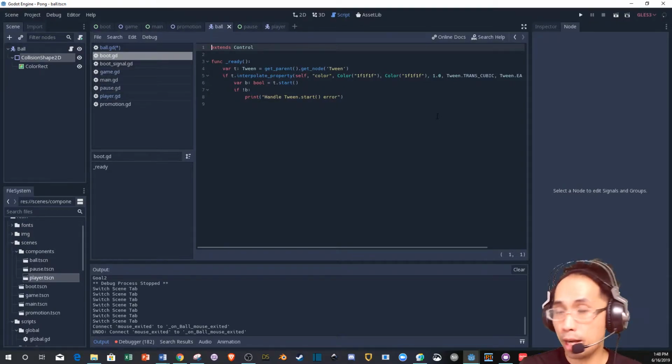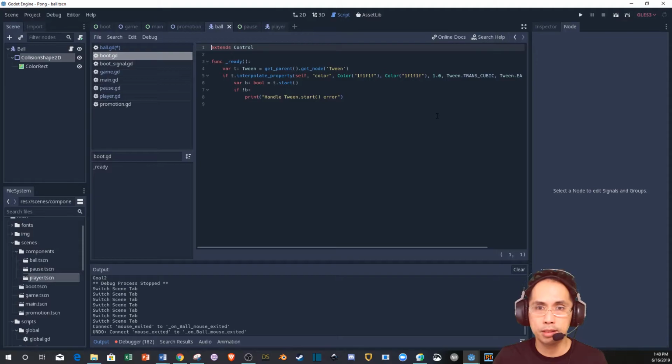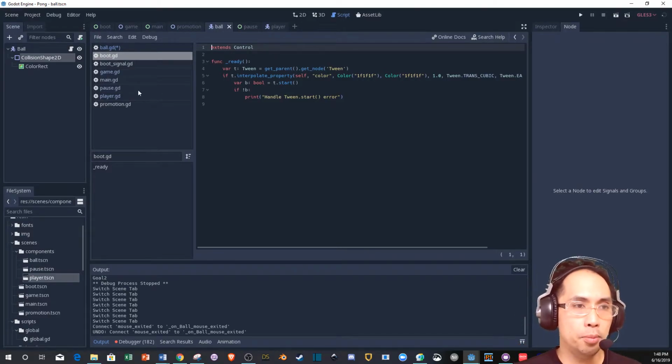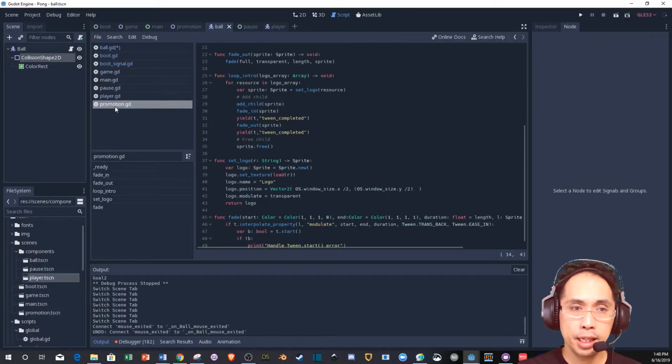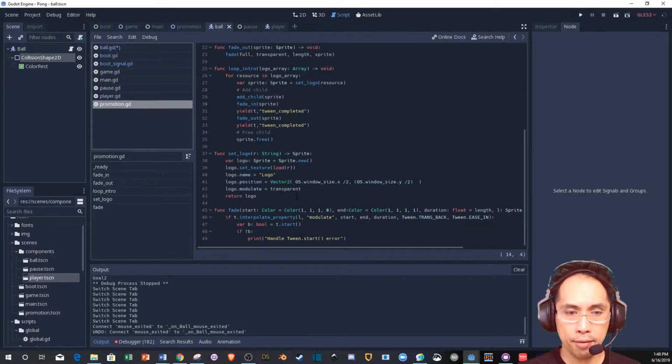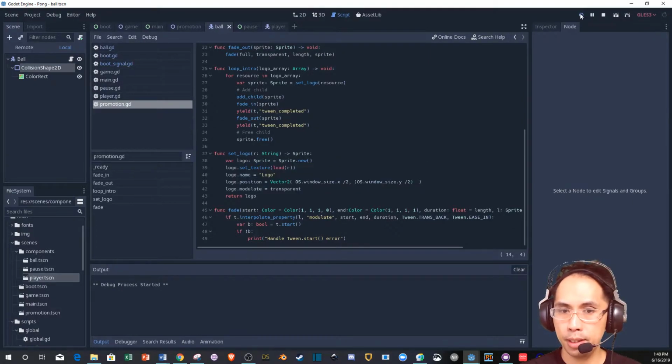But when I try to load it, as you've seen before, it doesn't do good stuff. Boot signal GD sets a promotion tish. Promotion tish is where I have the issue with the programming. Again, can I play it this way? Or is it going to... It will actually work now.